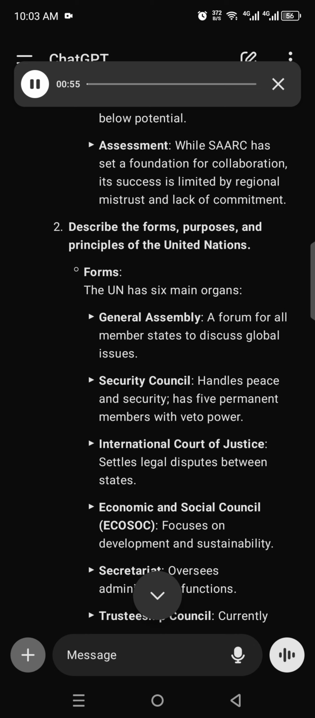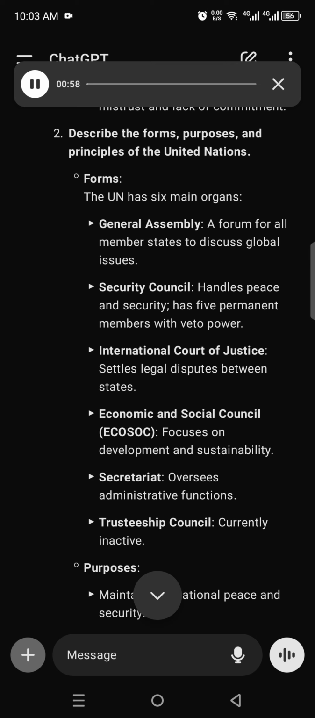2. Describe the forms, purposes, and principles of the United Nations. Forms. The UN has 6 main organs. General Assembly, a forum for all member states to discuss global issues. Security Council, handles peace and security, has 5 permanent members with veto power.